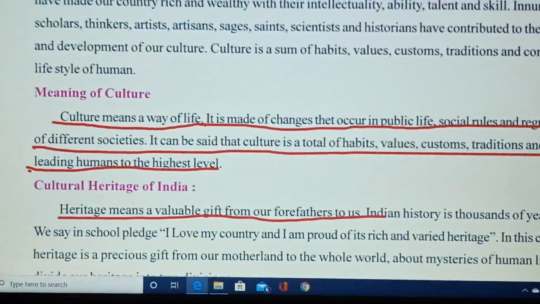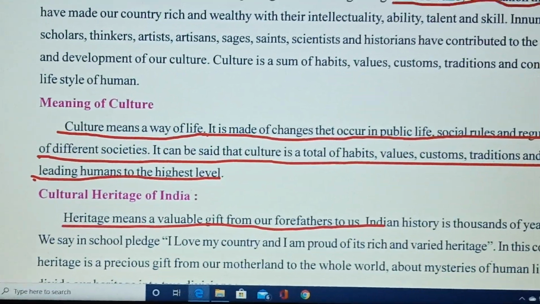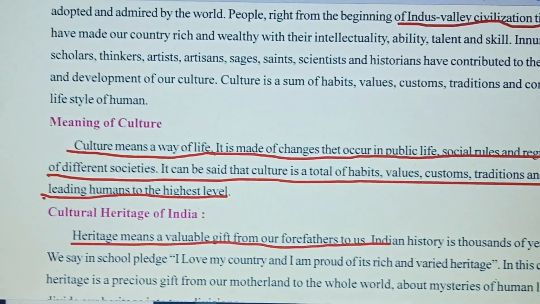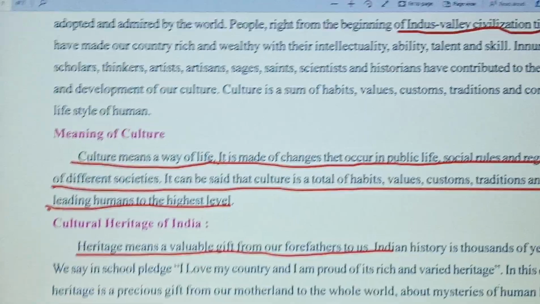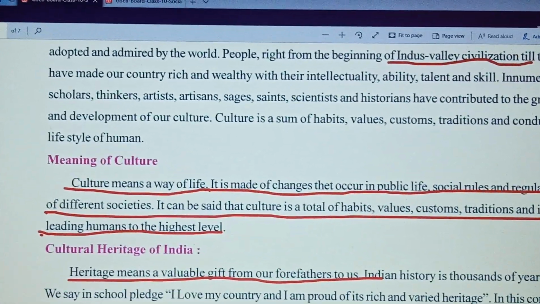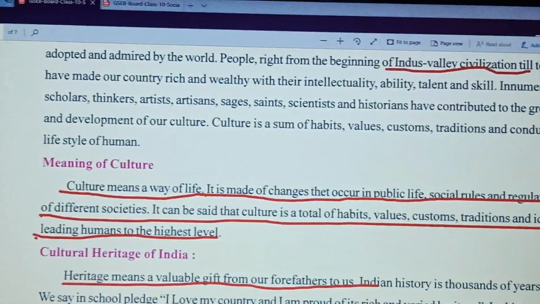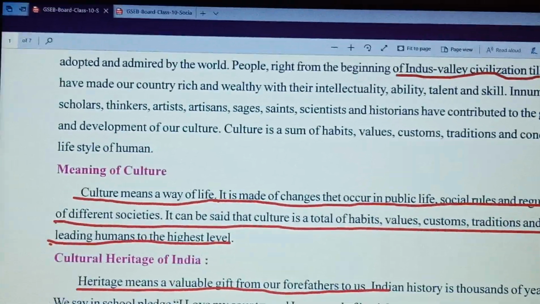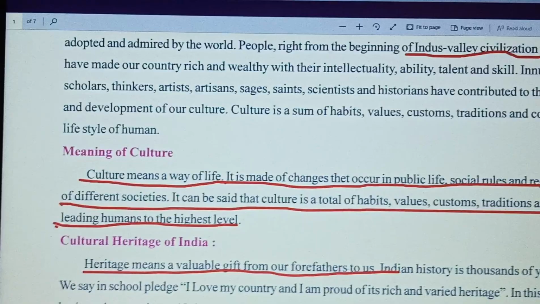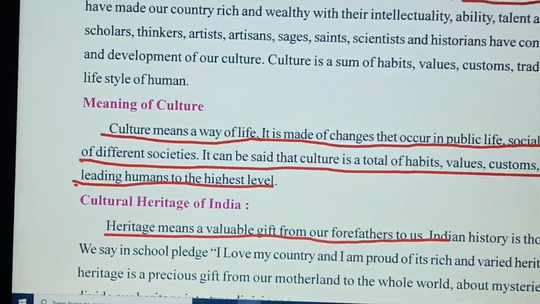It is made of changes that occur in public life, social rules and regulations of different societies. It can be said that culture is the total of habits, values, customs, traditions and ideals leading humans to the highest level. Now we are talking about the cultural heritage of India.